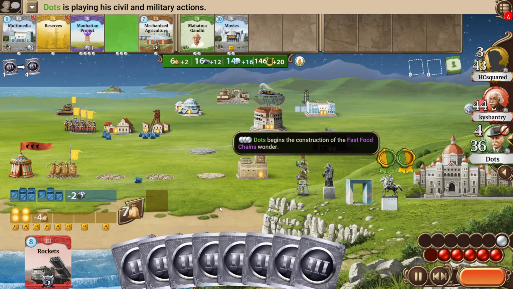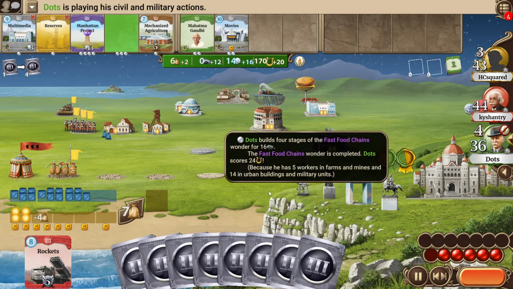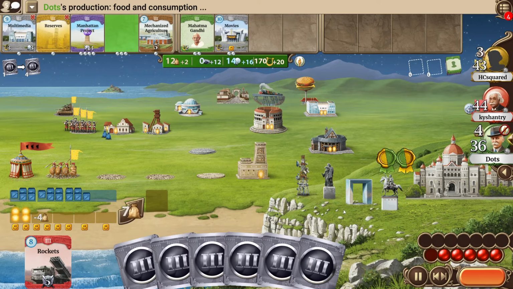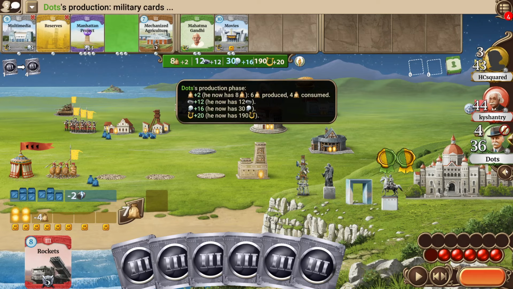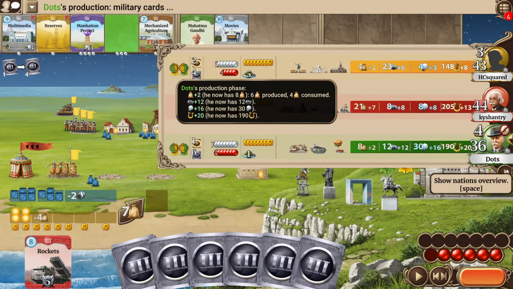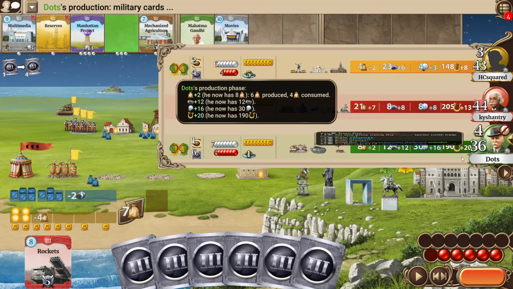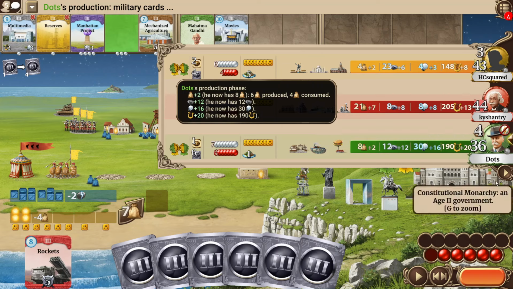Yeah, I think that looks best. The fast food chains giving him at least 24 points, which is a solid amount, and let's take a look at the culture before the final impacts. You can see kyshantry has a lead. He's also well prepared for impacts, but Dots, I think, has seeded more of them. And there are some like science, culture that could be strong for him, but there's impact of strength, which would be a very big swing for kyshantry. So I'm not sure if Dots will be able to overtake kyshantry, but it's certainly possible.